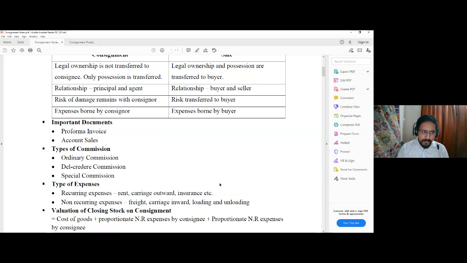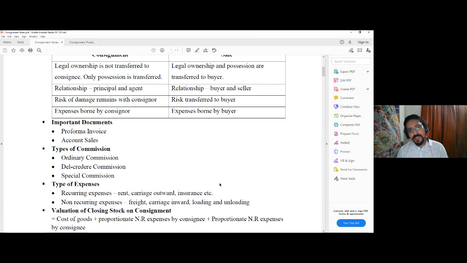Similarly, the expected selling price may be mentioned in that particular invoice called the pro forma invoice. So the quality, the quantity or description are all mentioned in the pro forma invoice, and through this pro forma invoice the consignor communicates the information relating to the goods sent to the consignee.